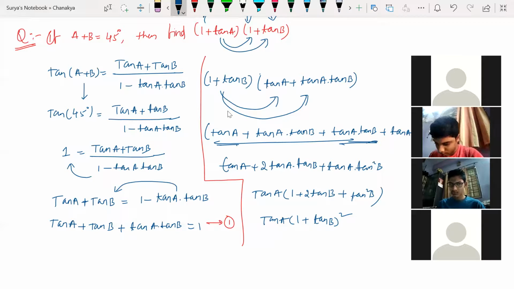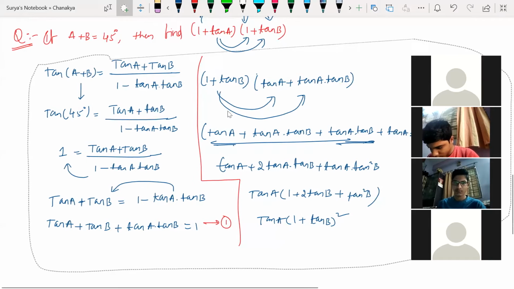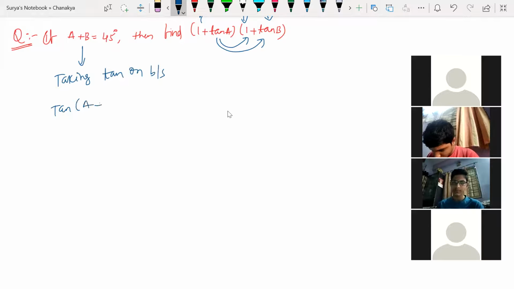Oh, we made a mistake. Yes, we took tan on both sides here. Then why did we write this? Guys, look at this here. We made a mistake in the first step itself. We took tan on both sides. So what I wrote here, tan A plus B is equal to tan 45. So what is the tan A plus B formula? Correct only. We made a silly mistake over that.